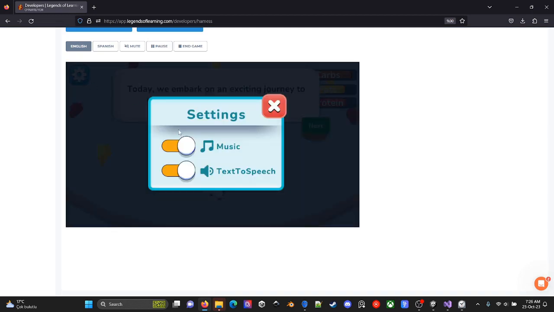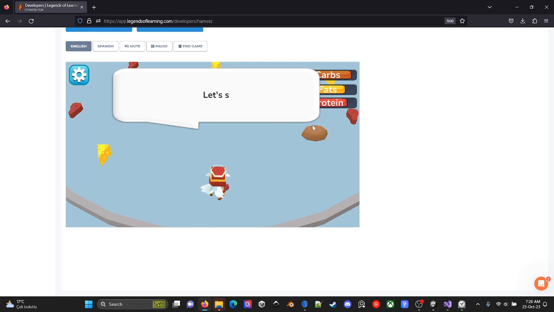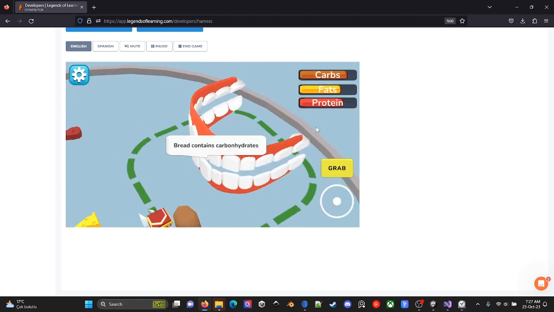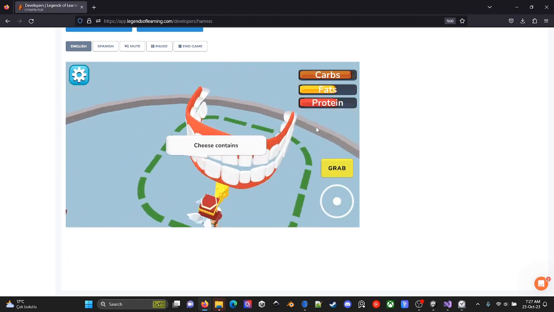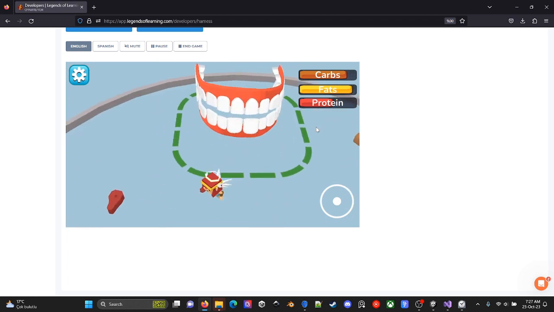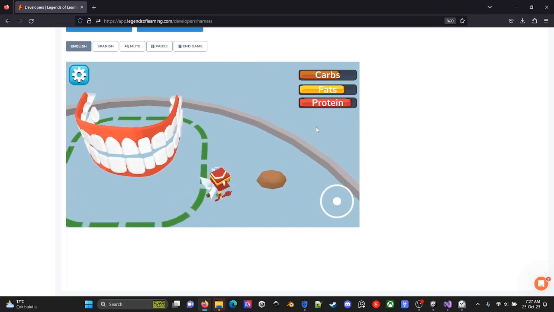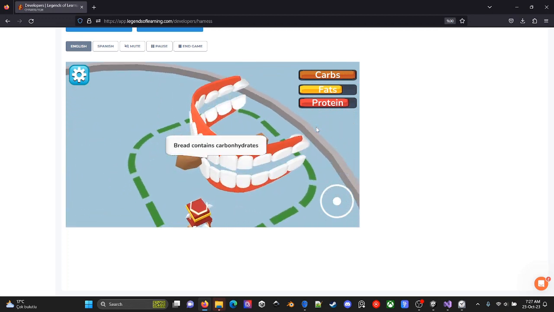Today, we embark on an exciting journey to learn about the digestion process. Okay, text to speech By doing so, button is however, working. make sure to choose the right. We wouldn't want our mighty get ready to unleash to make your character move. It's Grab carbohydrates. this, drop this, find my contains fat. fats. Let's find my Meat proteins. contains proteins. Let's go and find my Bread contains carbohydrates. carbohydrates.